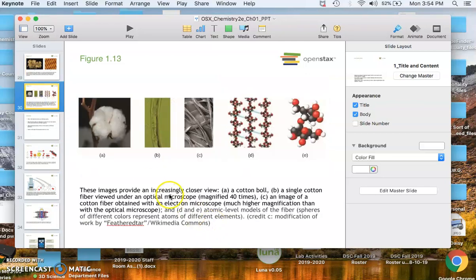Okay. If we look at cotton, here's a piece of cotton, and here's the cotton fiber, and here's what the fiber looks like under the microscope. If we could keep zooming in more and more, we would see strands of cotton fiber, and here are the molecular models associated with that, each color representing a different type of element. Gray is generally considered carbon, white is hydrogen, and red is oxygen. So you can see the molecular model and what it looks like.